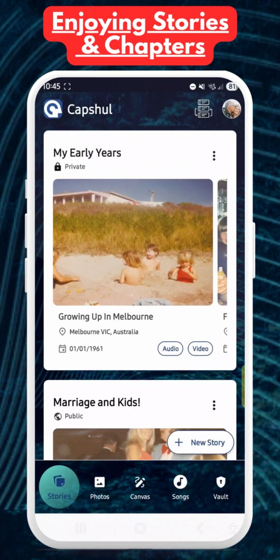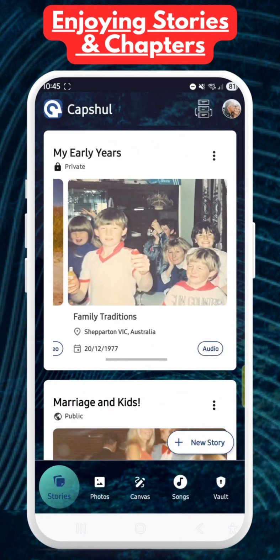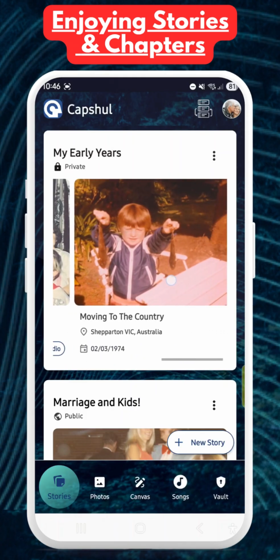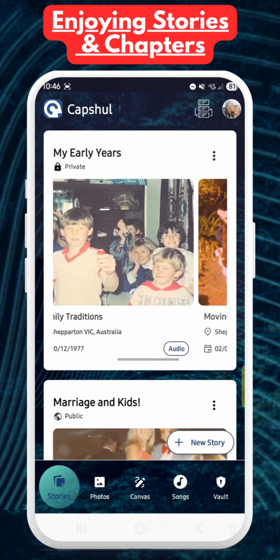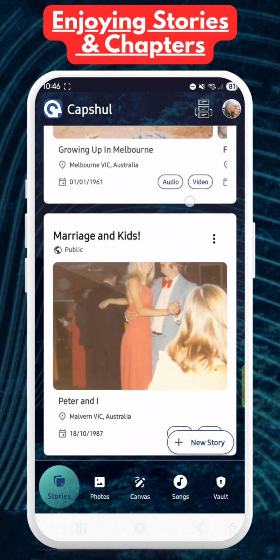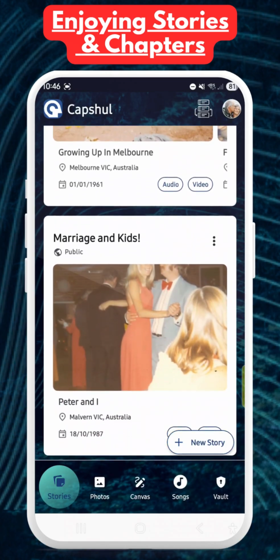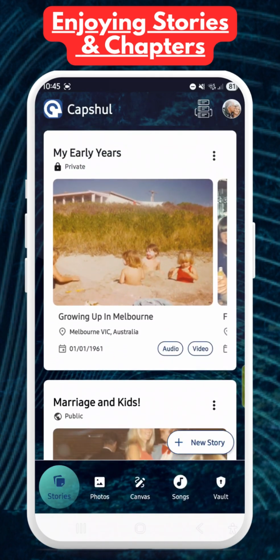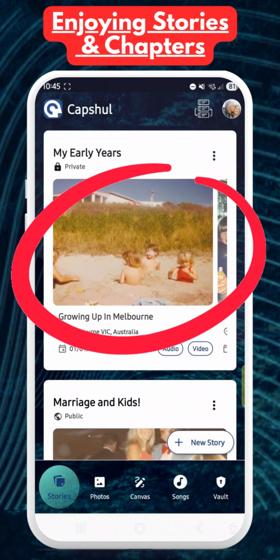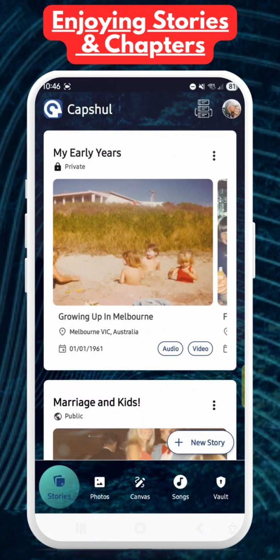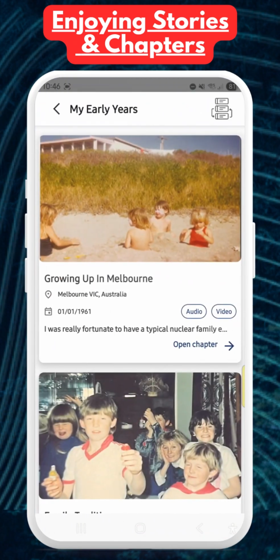Once you have added your stories and chapters, you can view them at any time like an interactive digital book. For each story with multiple chapters, you can scroll across with your finger to preview what's in the story. And scroll down to move through the list of stories. To experience a story, just press anywhere on the story card. This will open up the story, show you the chapters and see the media stored in each chapter.